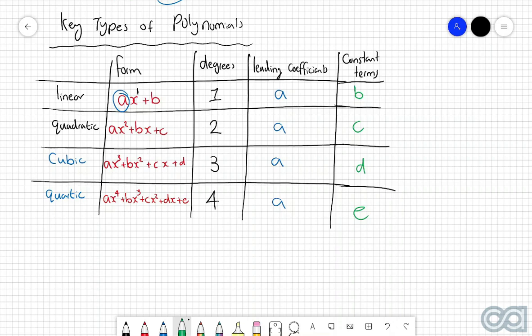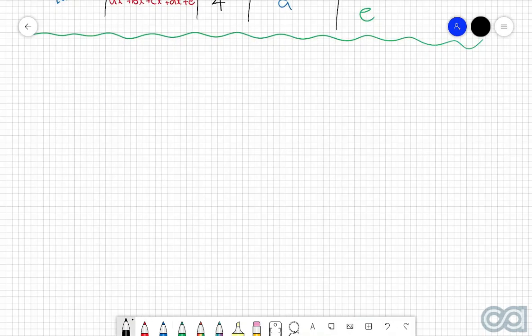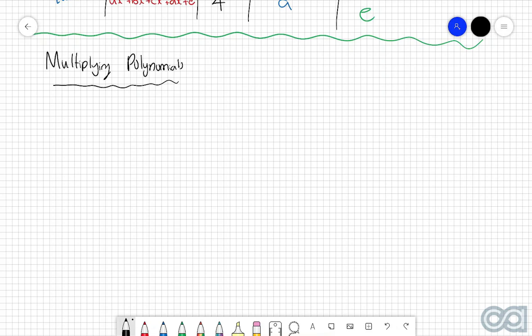We will have a look at a few examples of this in just a second, but before we do that, I do need to go through one more really important thing, specifically when it comes to multiplying different polynomials together. Now, the reason why this section is going to be very important is because identifying the degree, leading coefficient, and constant terms of polynomials already in expanded form is actually a pretty easy process.